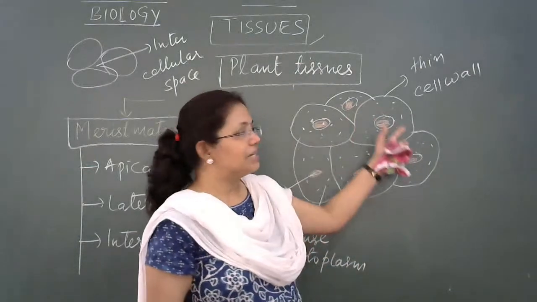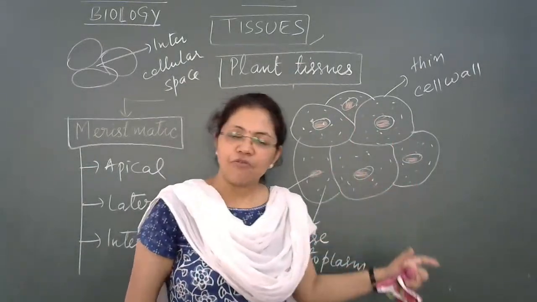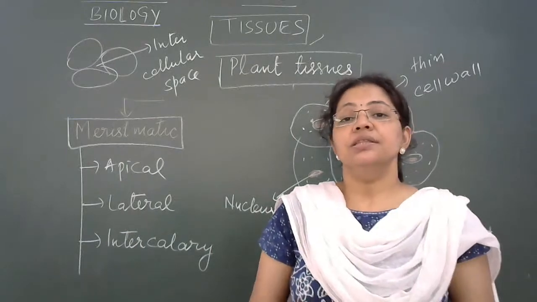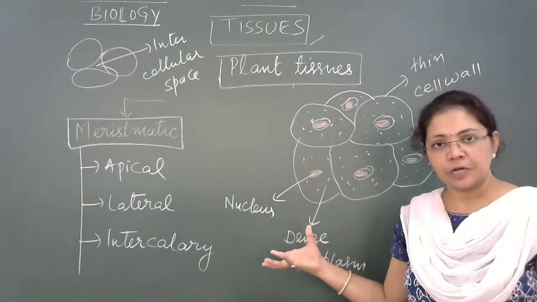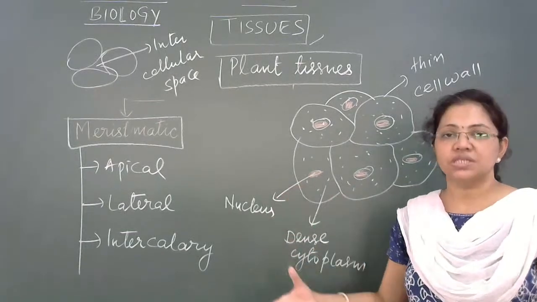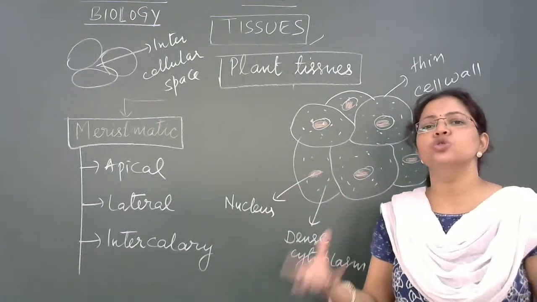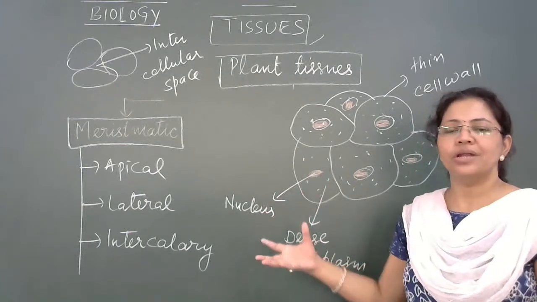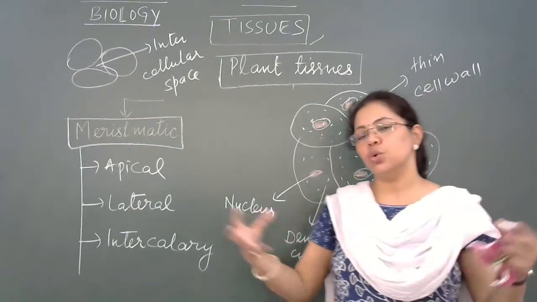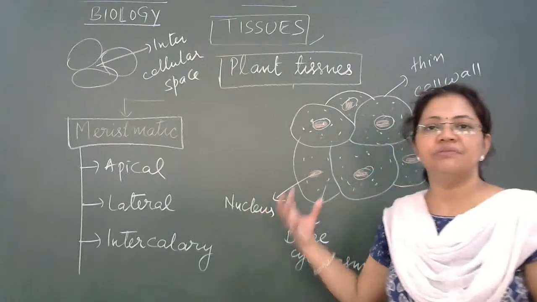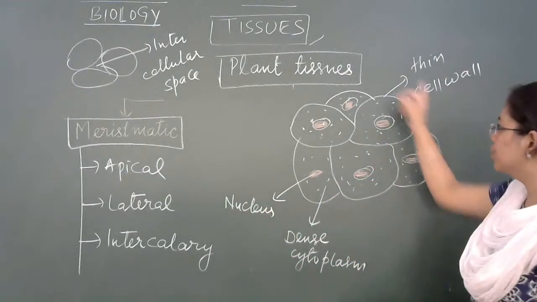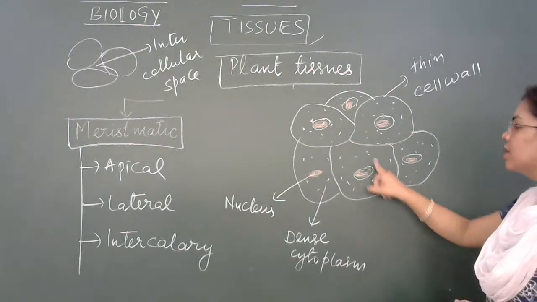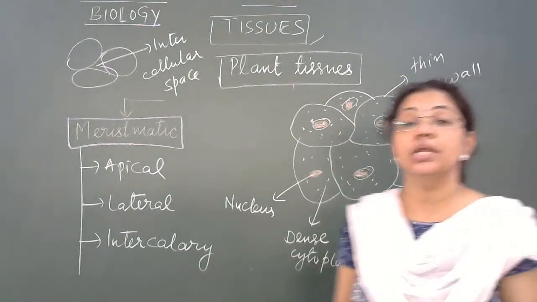So these cells lack vacuoles because they are actively involved in the process of cell division to make more new cells. They don't need anything to store. ये कोई चीजें स्टोर नहीं करती, सिंपली जो न्यूट्रिएंट्स मिलते हैं उनको कंज्यूम करके अपना सेल डिवीजन प्रोसेस को कंटिन्यू रखती हैं. Another thing is that I told you that these cells have a large nucleus.